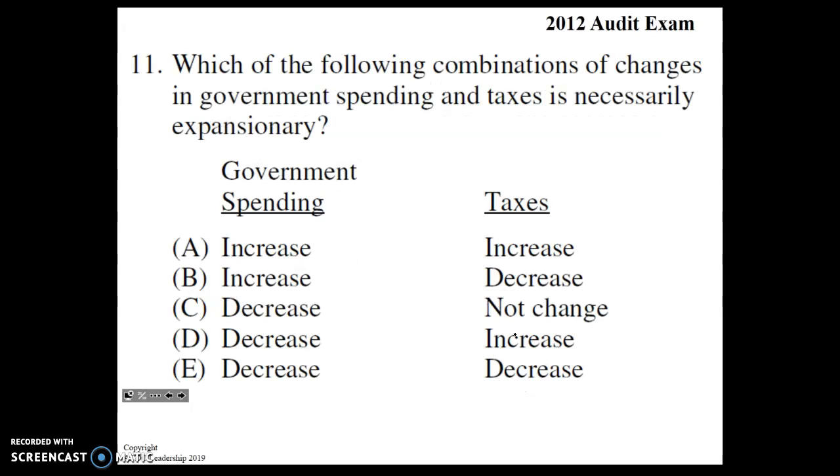Which of the following combinations of changes in government spending and taxes is necessarily expansionary? Alright, so government spending would need to increase. We know that, right? If it's expansionary, we're expanding the economy, government spending would increase. So it's going to be either A or B. And taxes is the tricky one. If you decrease taxes, that's going to increase your aggregate demand. So it's got to be B.